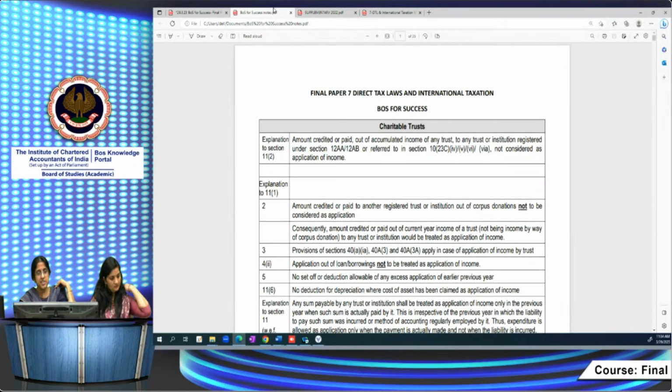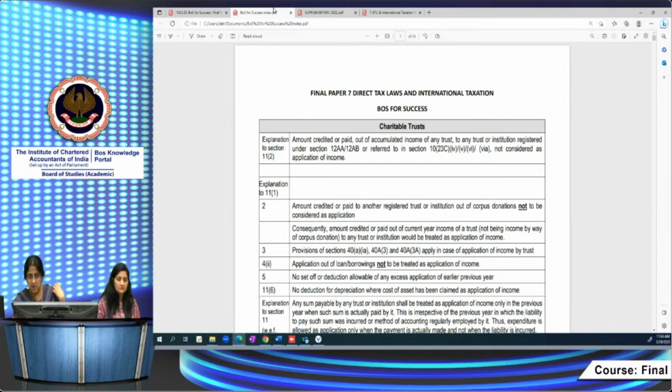So we are starting with charitable trust. See, there's been a major revamp in the provisions of charitable trusts last year. That is why we've given the entire content in the supplementary study paper, which will replace the content in your study material. They've tried to align 1023C and 11 as much as possible. And they've put some further restrictions, because they wanted to tighten the scheme of charitable trusts to prevent any form of misutilization, basically.